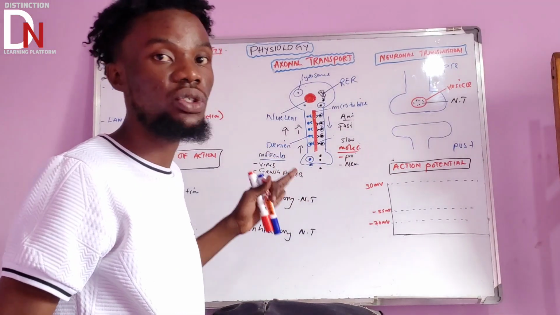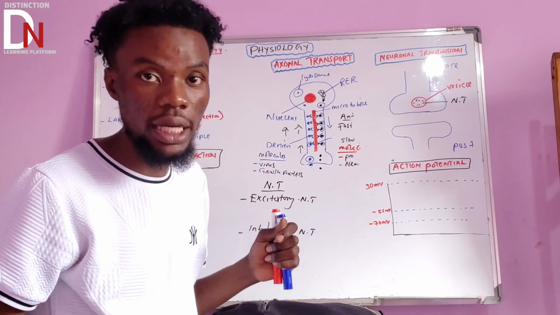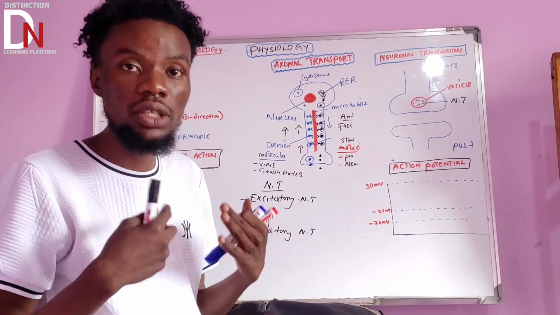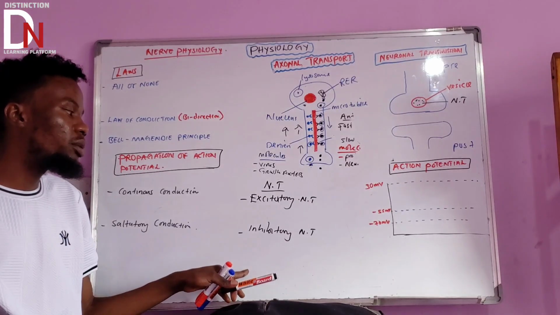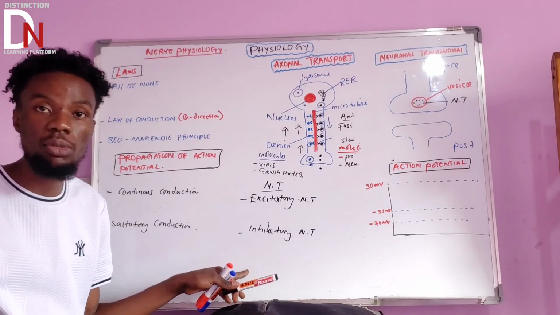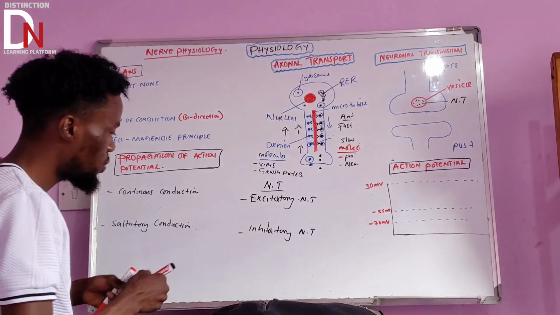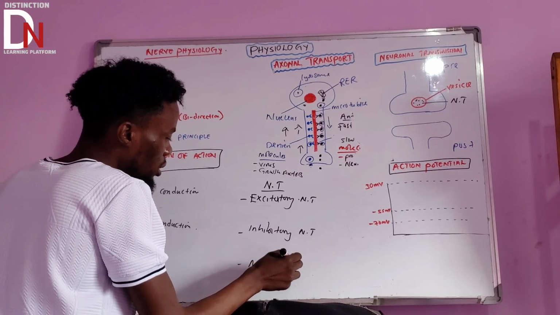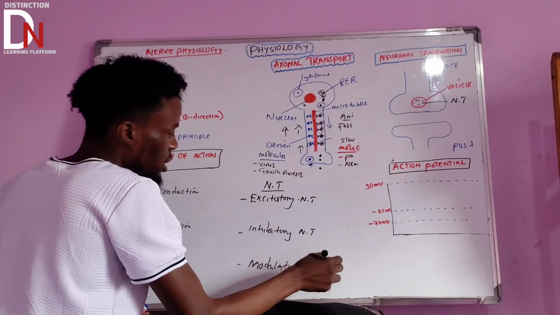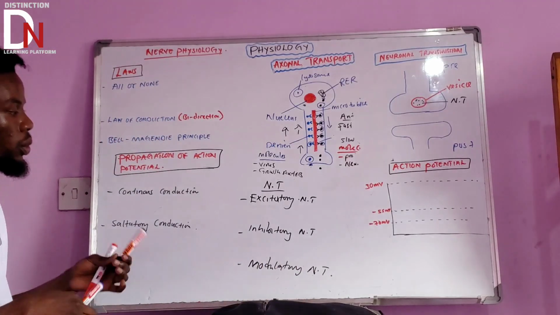If you have an inhibitory neurotransmitter, basically it's going to prevent the neurotransmitting. And there's also another type which we call modulatory transmitters. There are also those.